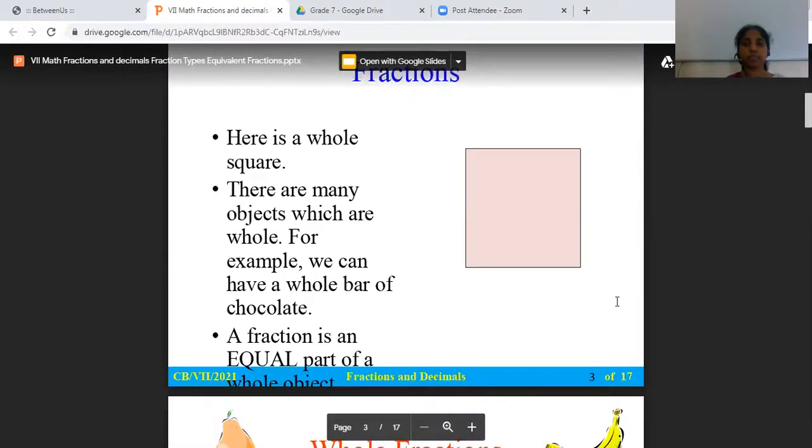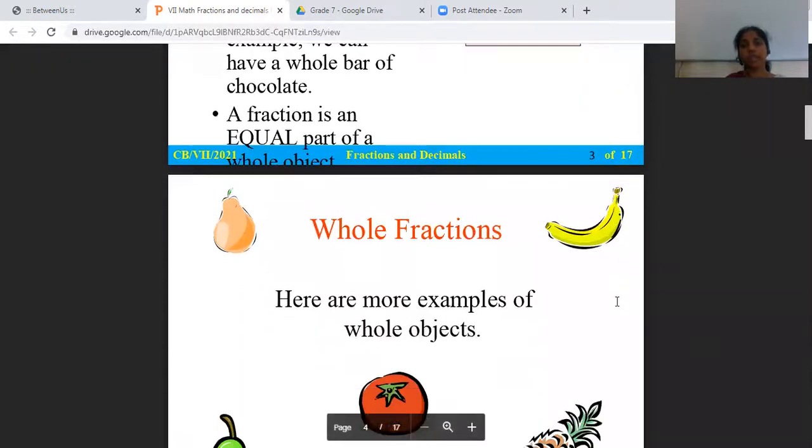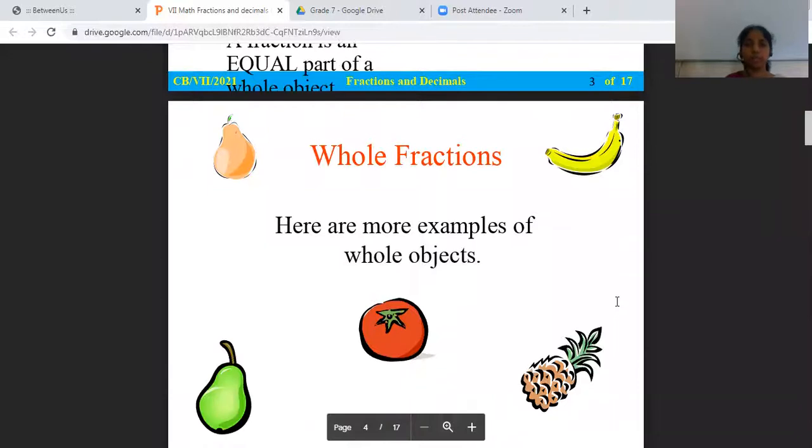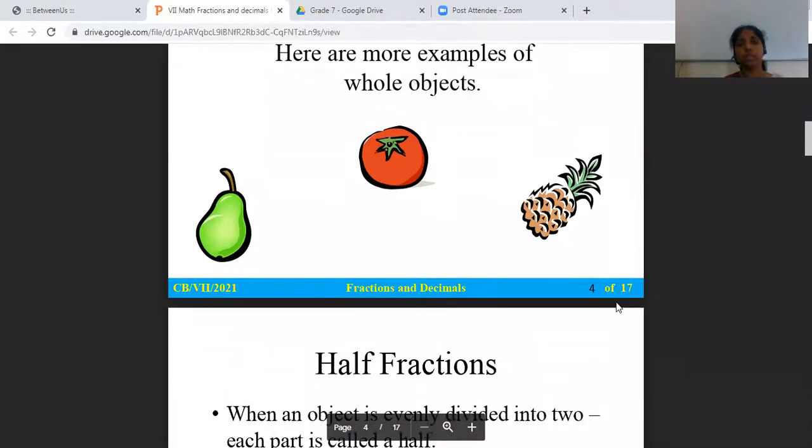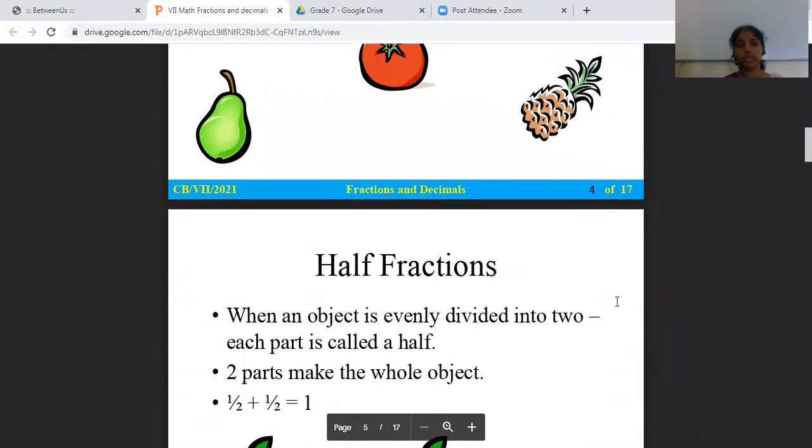Here are more examples of whole objects, such as fruits and vegetables. Now, half fraction. When an object is equally divided into two, each part is called a half.